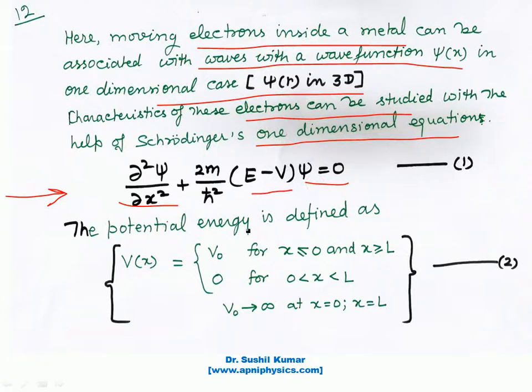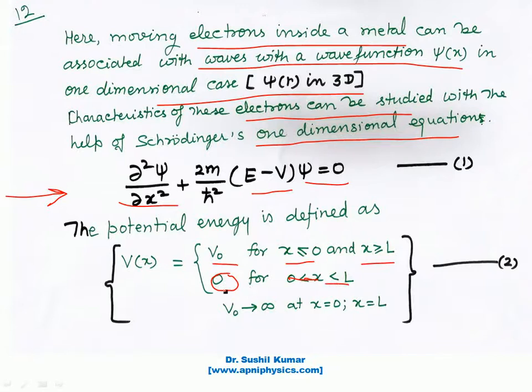The potential energy is defined as V, a function of x, because we are considering a one-dimensional situation. So V of x is equal to V0 when x is less than or equal to 0 and x is greater than or equal to L, and this potential is equal to 0 when x is greater than 0 and x is less than L.